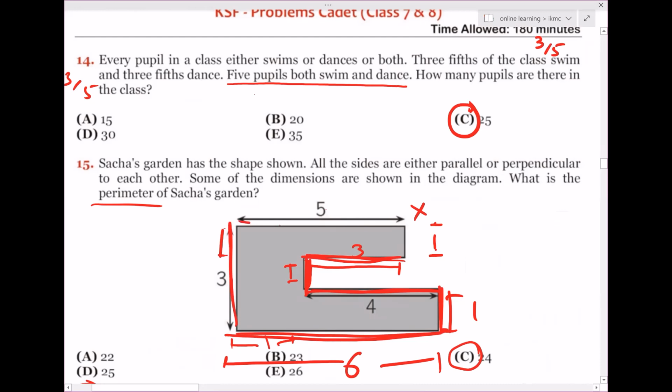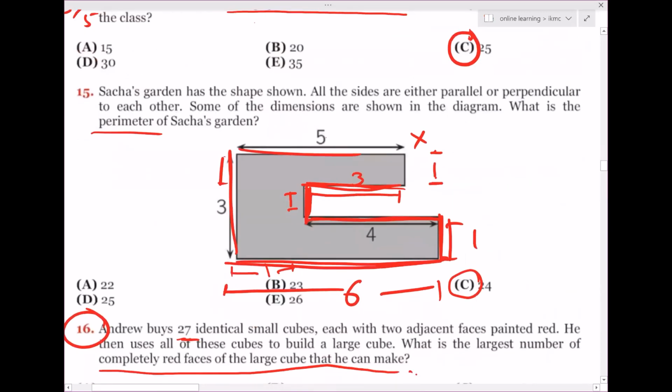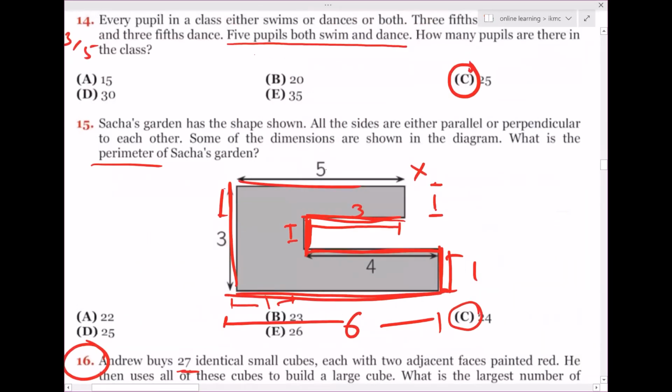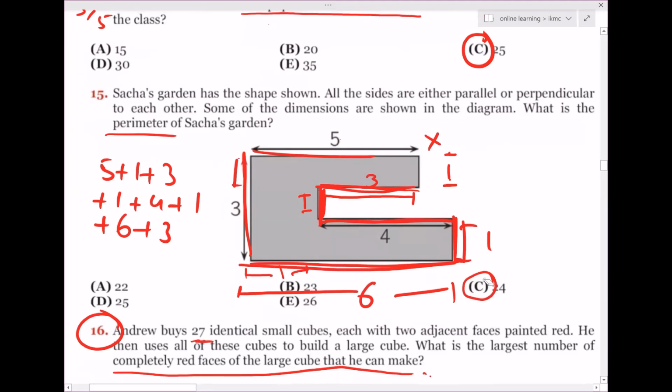And this is 3. So when you add it all, it will be equal to, let's count it, 5 plus 1 plus 3 plus 1 plus 4 plus 1 plus 6 plus 3. So what is it? 9, 10, 14, 15, 16, 17, 18, 19, 24. So 24 is the answer.